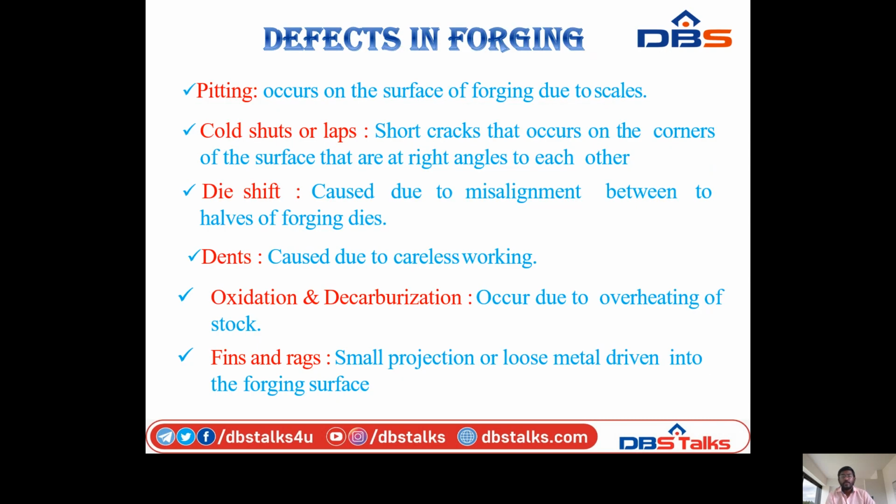Next, what are the defects in forging? Pitting occurs on the surface of the forging due to scaling. Cold shuts or laps are short cracks that occur on the corners of the surface that are at right angles to each other. Die shift is caused due to misalignment between two halves of forging dies.